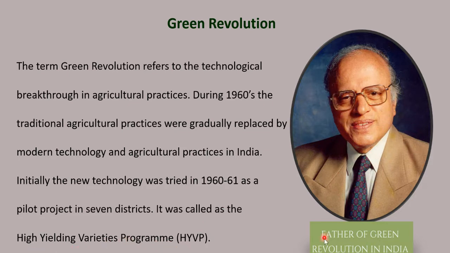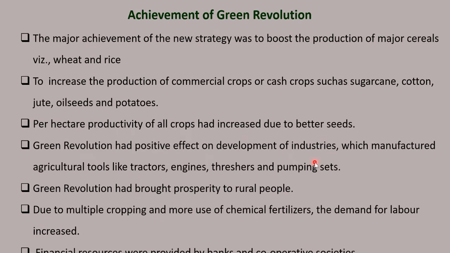So M.S. Swaminathan is called the father of Green Revolution in India. It can be asked as a 1-mark question. So what are the achievements of Green Revolution? The major achievement of the new strategy was to boost the production of major cereals like wheat and rice. So the production of major food crops, wheat and rice, increased. So that was the first major achievement. The production of wheat and rice increased.